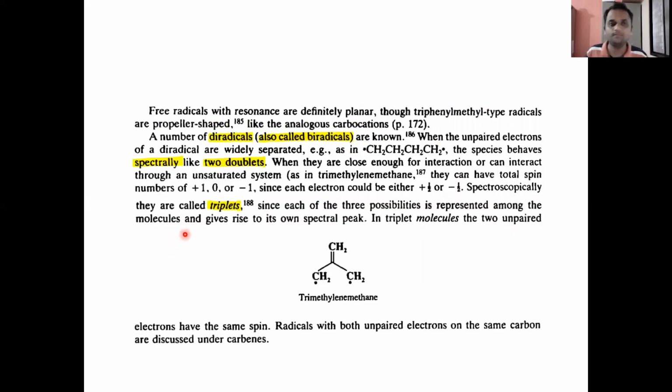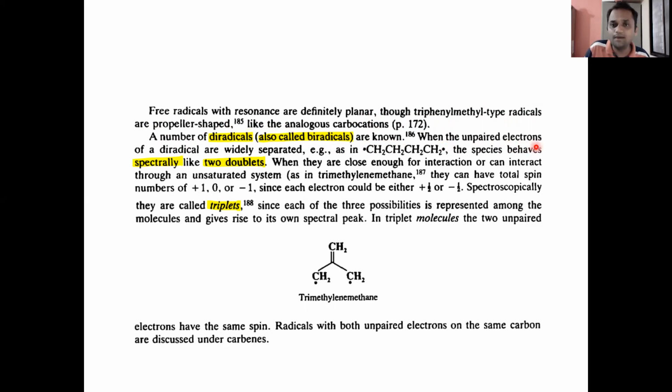Free radicals with resonance are definitely planar, though triphenylmethyl type radicals are propeller shaped. The shape of the triphenylmethyl radical is a propeller. A number of diradicals, also called biradicals, are known.